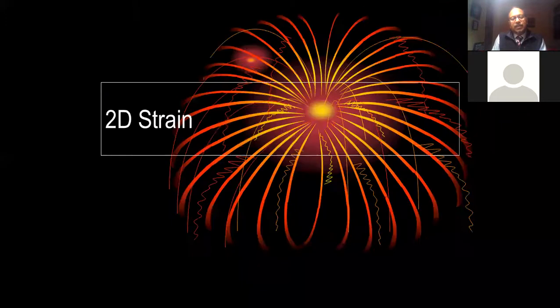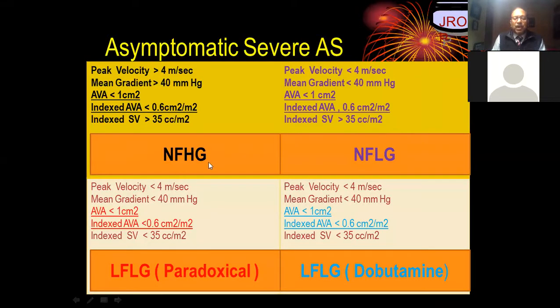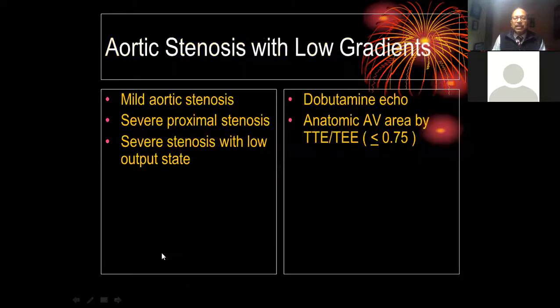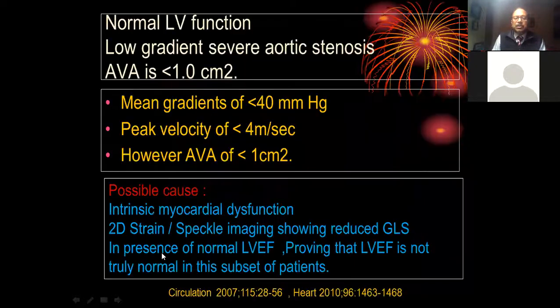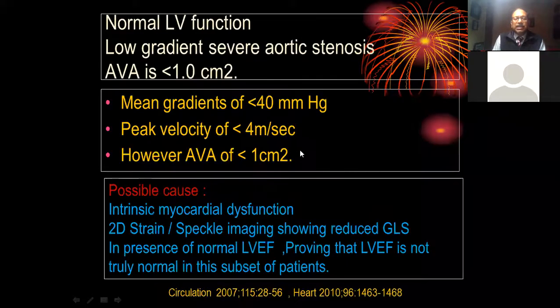Last, in assessment, what is the problem in people with low flow, low gradient paradoxical aortic stenosis? Why is their flow low despite normal ejection fraction? A lot of emphasis has been put on assessing two-dimensional strain in this subset of population. Their LV dysfunction has set in subclinically, and that is being detected by GLS, or global longitudinal strain, of aortic stenosis. And that's how we look at possible intrinsic myocardial dysfunction leading to low flow, low gradient, severe aortic